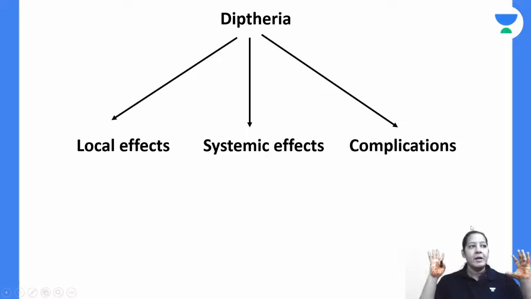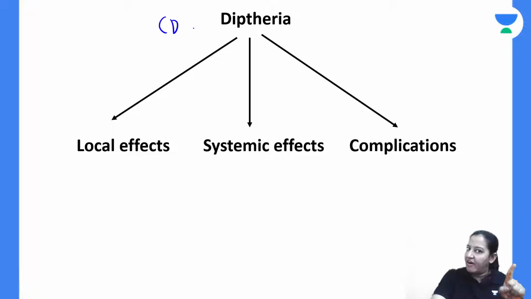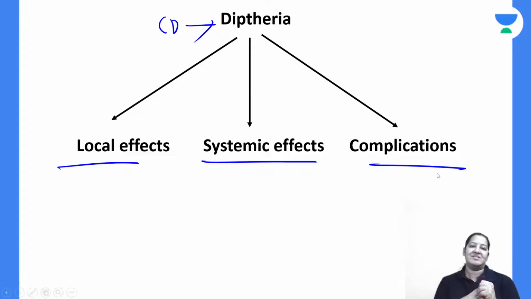Everyone give me a thumbs up. Now, can you give me the summary of the three effects? Corynebacterium diphtheriae causes only one disease, diphtheria. Diphtheria has a local effect, a systemic effect, and complications. Tell me the three things.